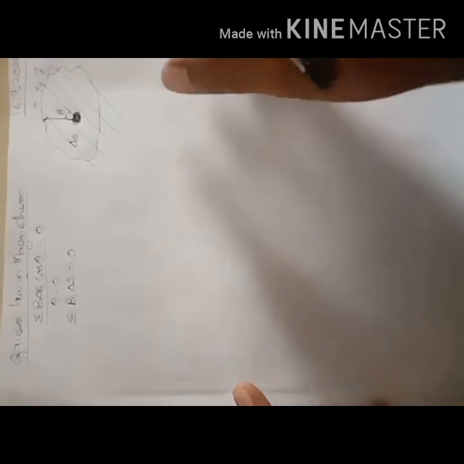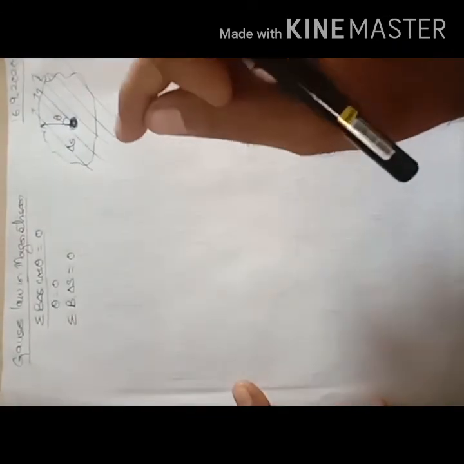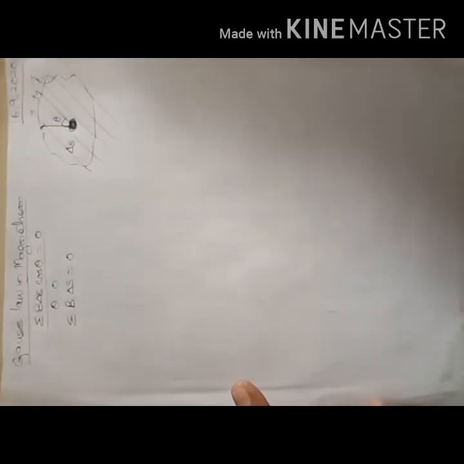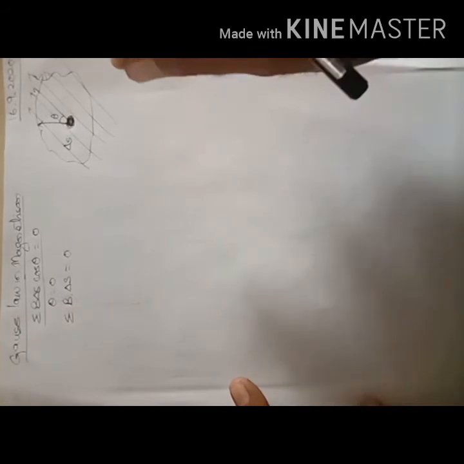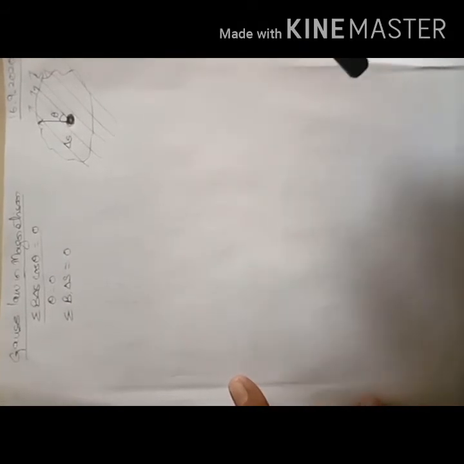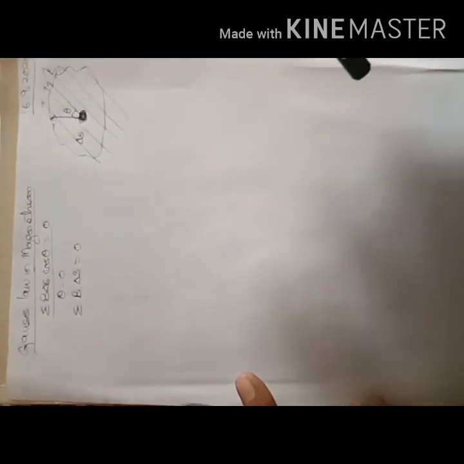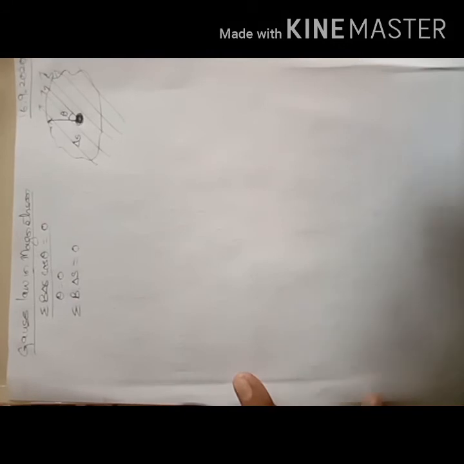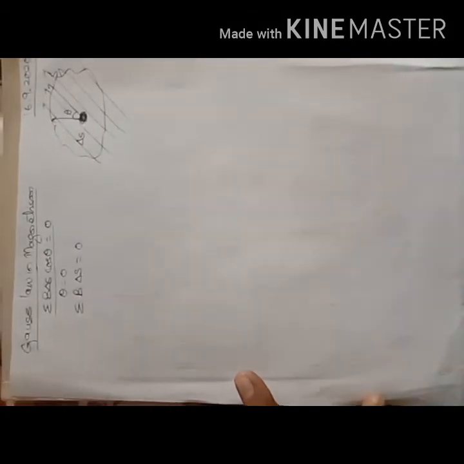So this is the Gauss law in magnetism, and it says that the total magnetic flux through a closed surface is 0. And second thing, this Gauss law tells us that an isolated magnetic pole does not exist. Isolated magnetic pole will not exist.